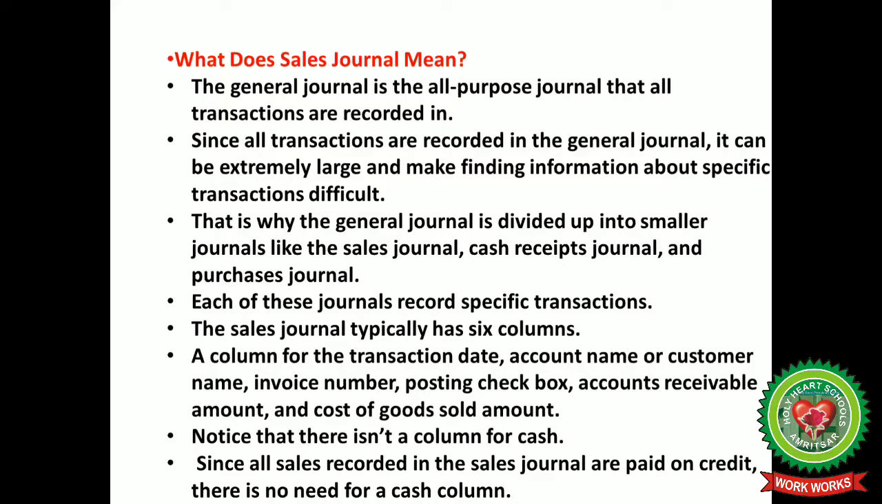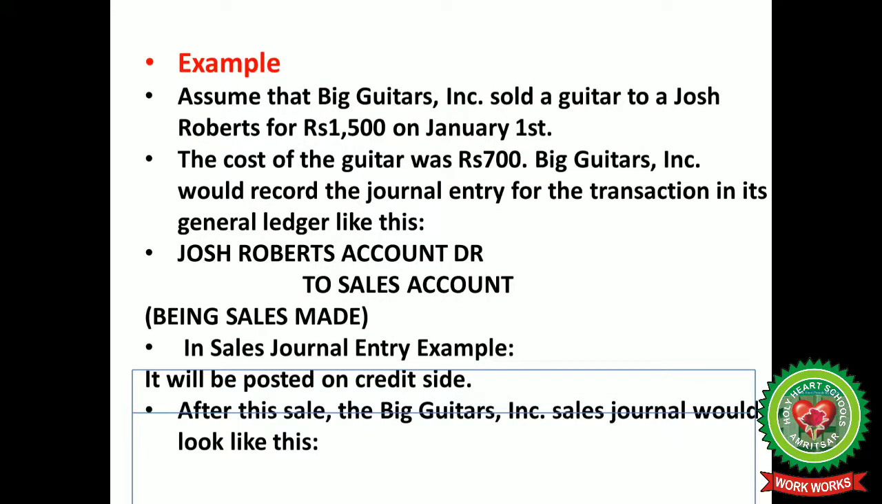For example, Big Guitars Incorporation sold a guitar to Josh Roberts for rupees 1500 on January 1st. The cost of the guitar was 700. Big Guitars would record the journal entry for the transaction: Josh Roberts account debit to sales account, that is being sales made. In sales journal entry example, it will be posted on credit side. After this sale, the Big Guitars sales journal would look like this.